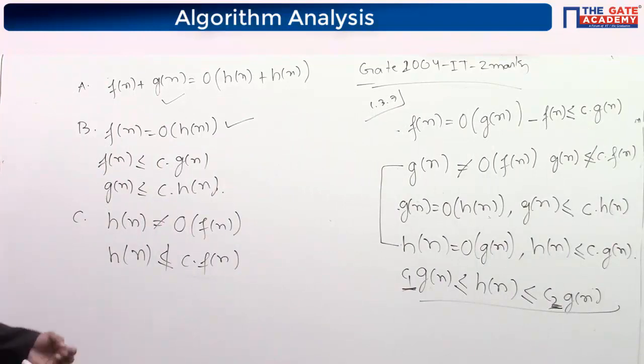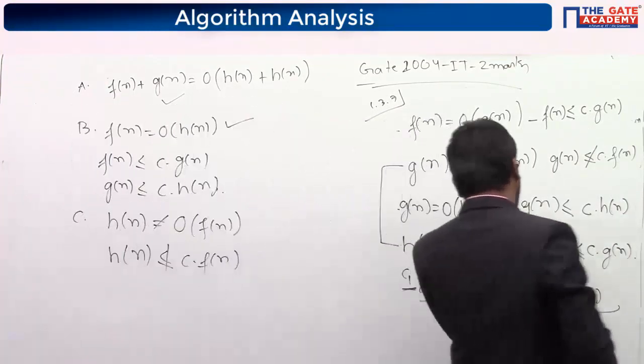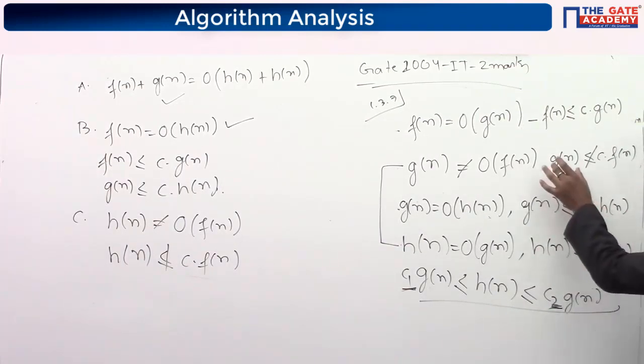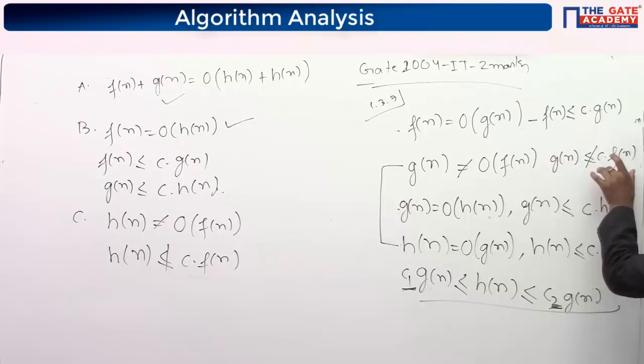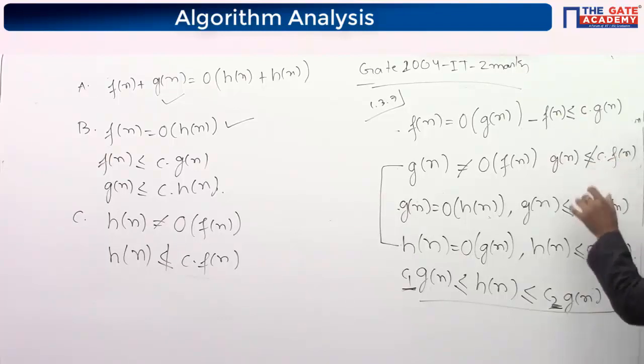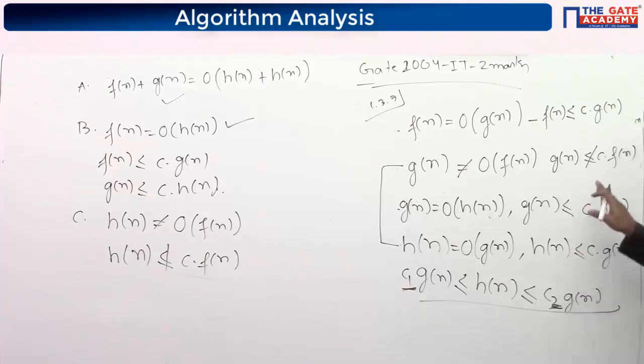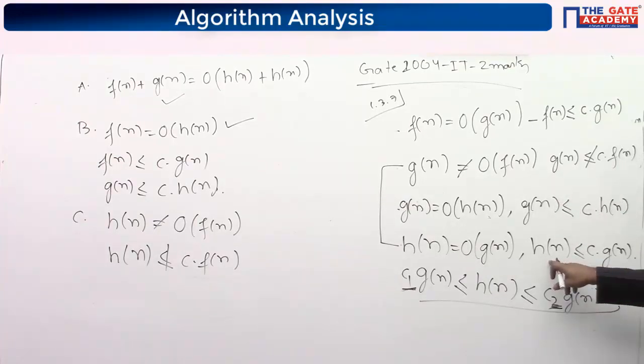By these two, we can say that Hn is not greater than CGn. See, Hn is smaller than CGn, but Gn is not smaller than CGn. Here you can write Fn is not greater than Gn, it means it is also not greater than Hn.